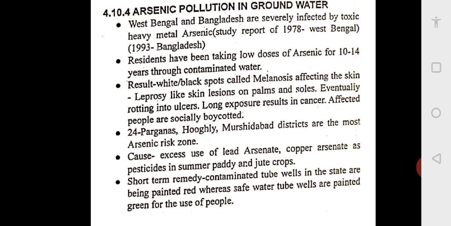West Bengal produces a lot of jute for the jute bags, for transportation of sugar, food grains, wheat, rice. So West Bengal is the largest producer of jute. To grow this jute and paddy, these farmers used pesticides such as lead arsenate and copper arsenate. So this got contaminated in the water.